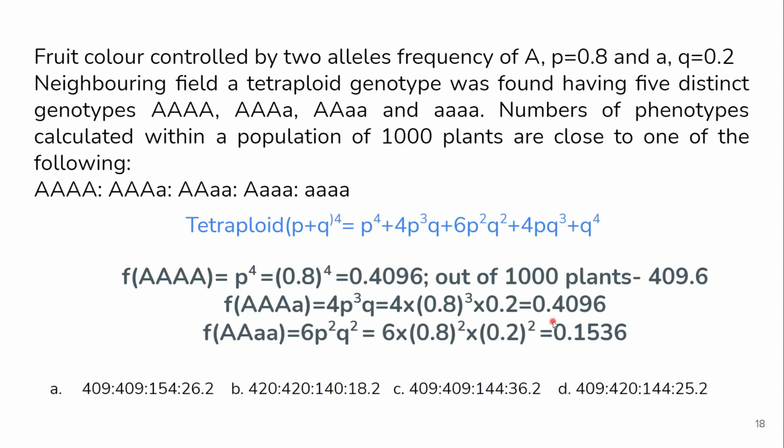Now see the options. There is only one option that shows this value, right? That is option A. So you don't need to solve for the other. If there wasn't an option C, we would have directly said that this is the answer, but we had to solve it further because these two options have the first two terms the same. Okay, so this is so easy, I think.